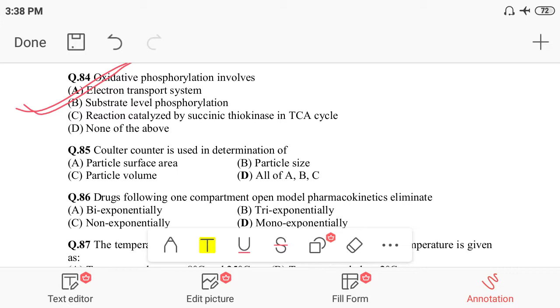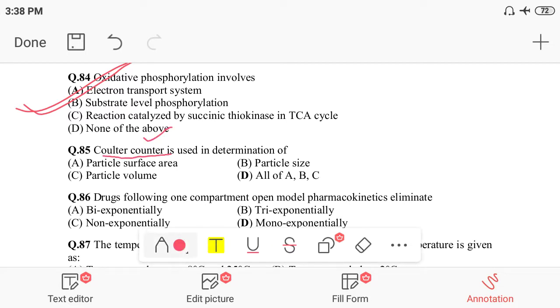Question 85 is the Coulter counter. The Coulter counter is used in determination of, this is in pharmaceutics, you understood. I think you can remember which one the Coulter counter is used for. Option A is particle surface area, B is particle size, and C is particle volume.